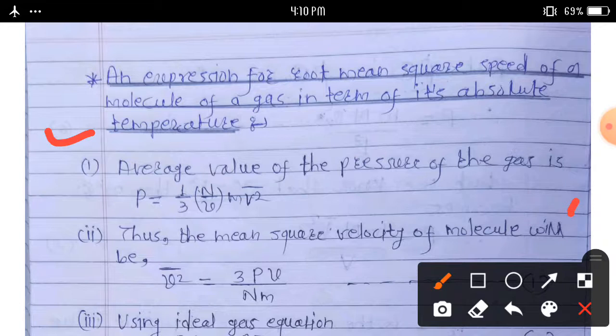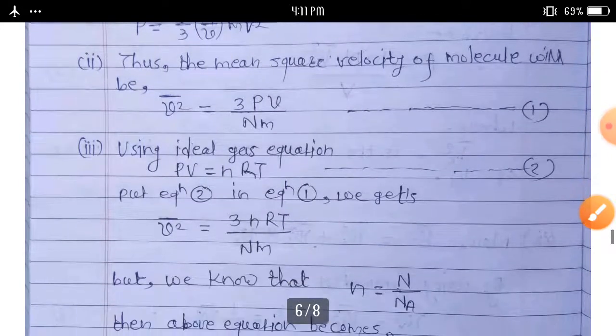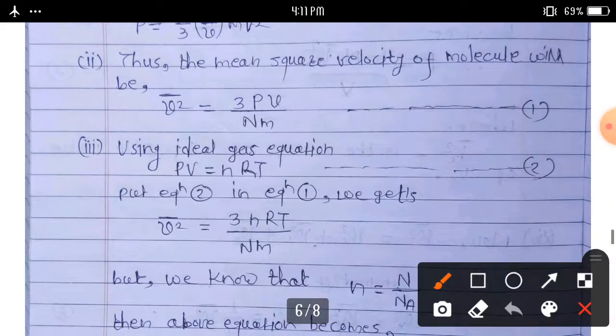Here the average value of pressure of the gas is given by P is equal to 1 by 3 N upon V into m v square bar. Thus the mean square velocity of a molecule will be v square bar is equal to thrice PV upon N into small m.